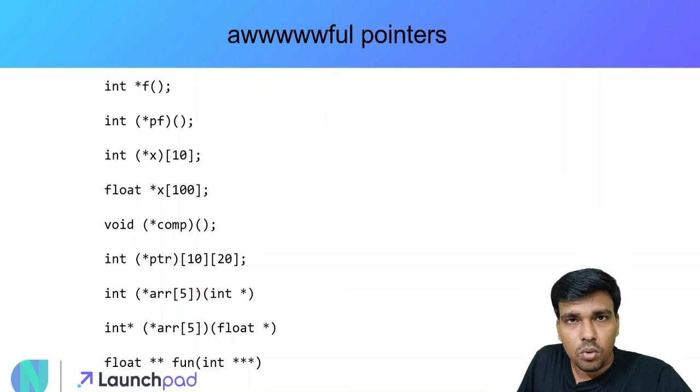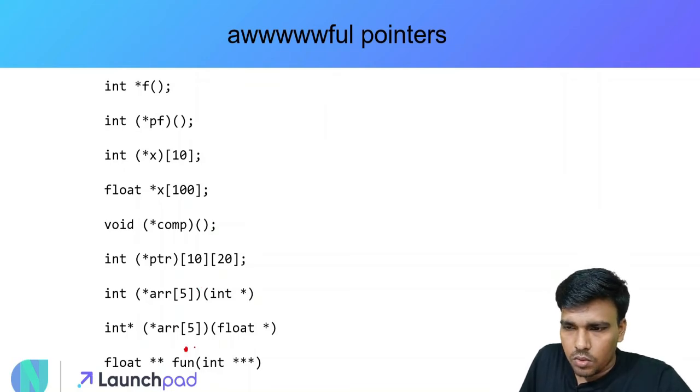Okay, so now let's take the last example. Let's start with the variable and move towards the right without any restriction, and once we reach the end of the expression we'll start moving towards the left hand side. Okay, let's see how this works. fun is a function. So this whole thing is a function, right? The signature shows that this is going to be a function only.